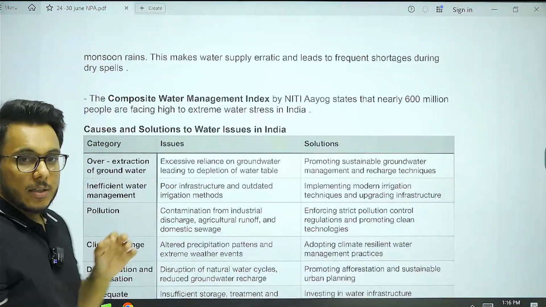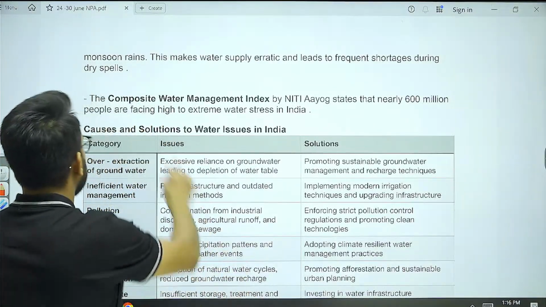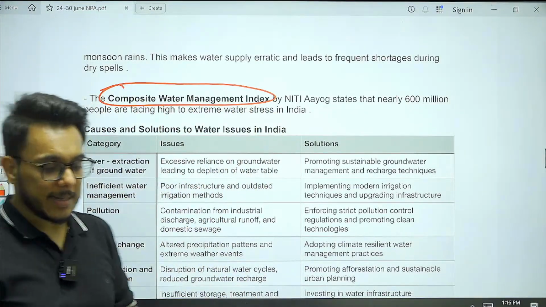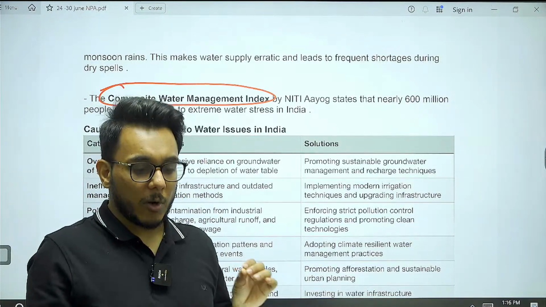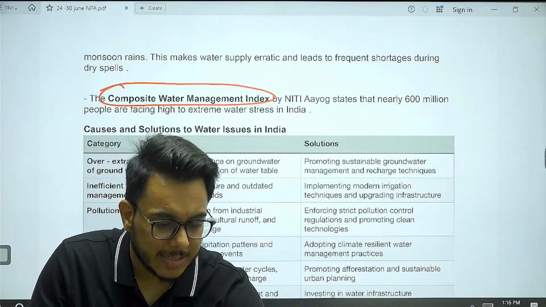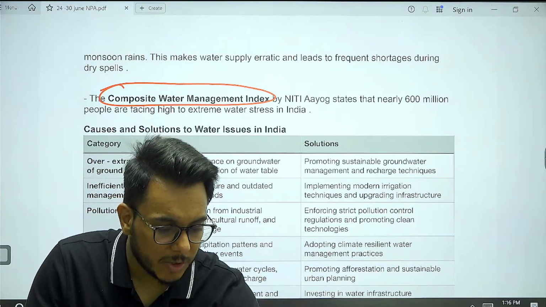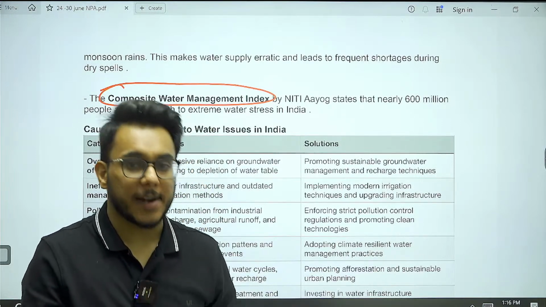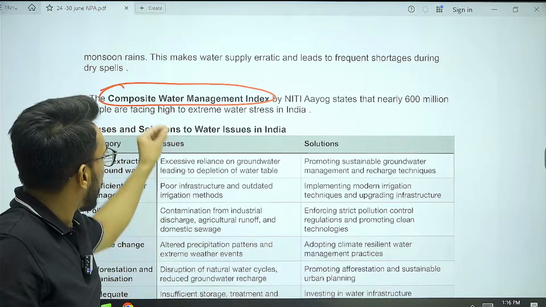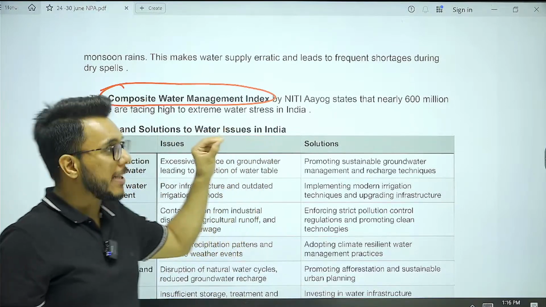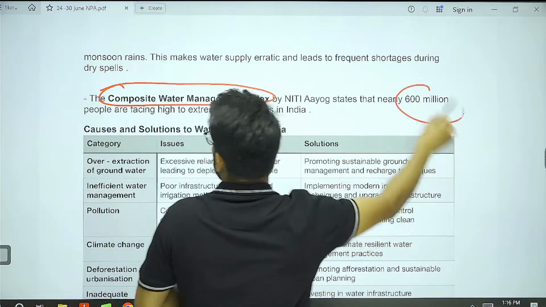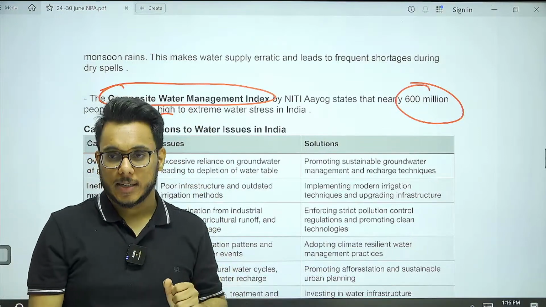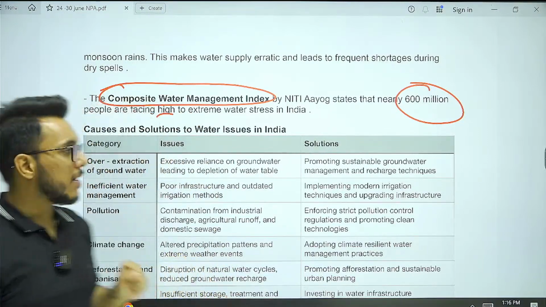Then Niti Aayog releases the Composite Water Management Index. Under this index, Niti Aayog assesses the water stress in different parts of the country. And as per this Composite Water Management Index, Niti Aayog says that 600 million people are facing extreme water stress in India.